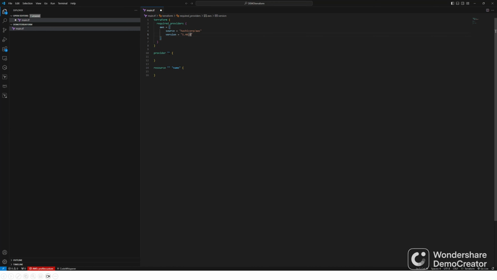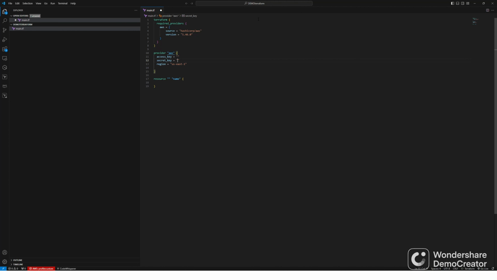Okay, so this is done. Now the provider block, which provider do we want? We want AWS. So we have to give authentication information right here. Either you provide it in the configuration file or you provide it through the AWS CLI. For this, you need the access key that we created earlier, the secret key that we created earlier, and region. The region is us-east-1.